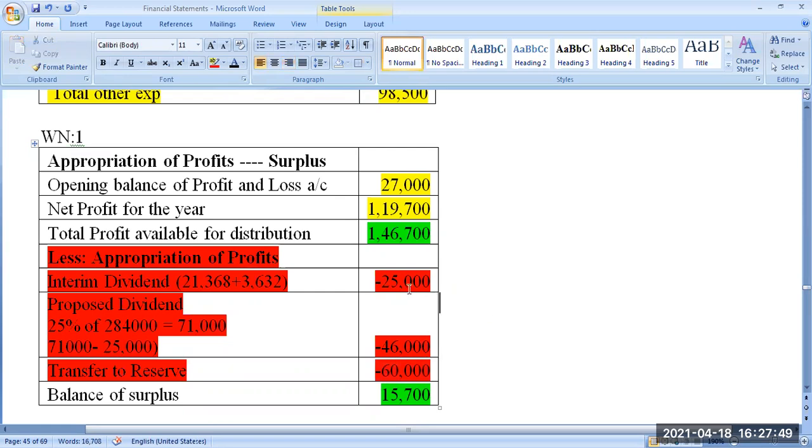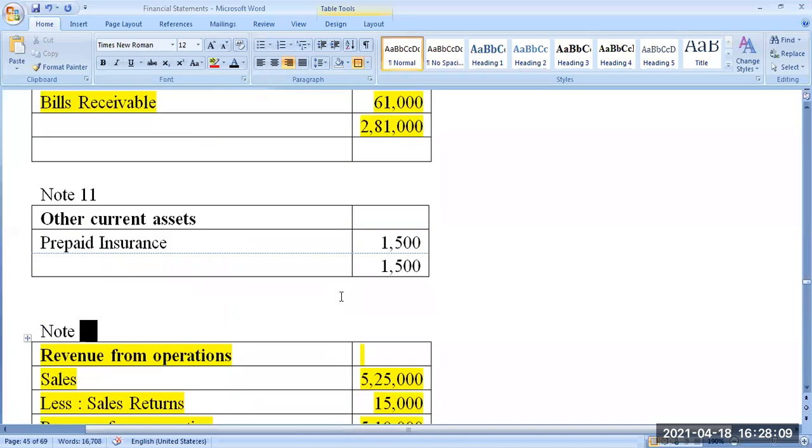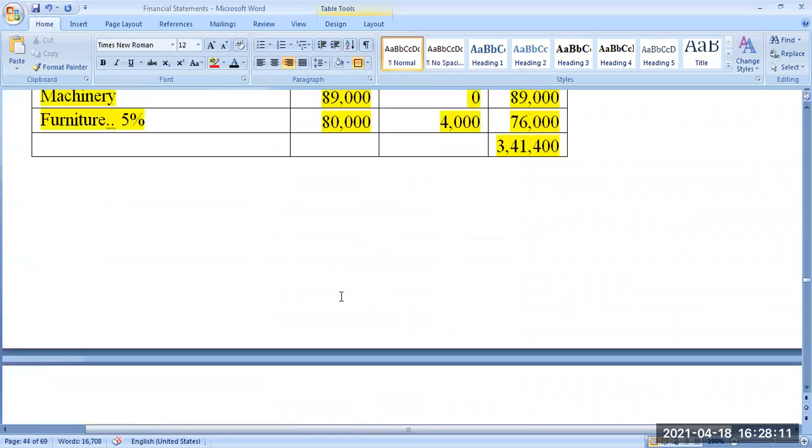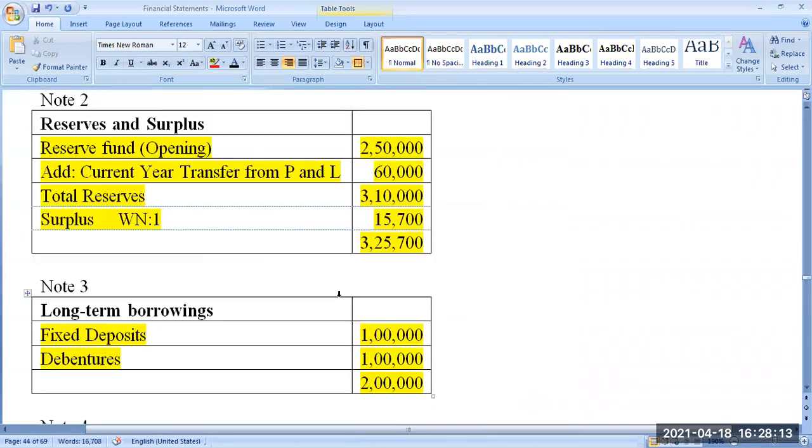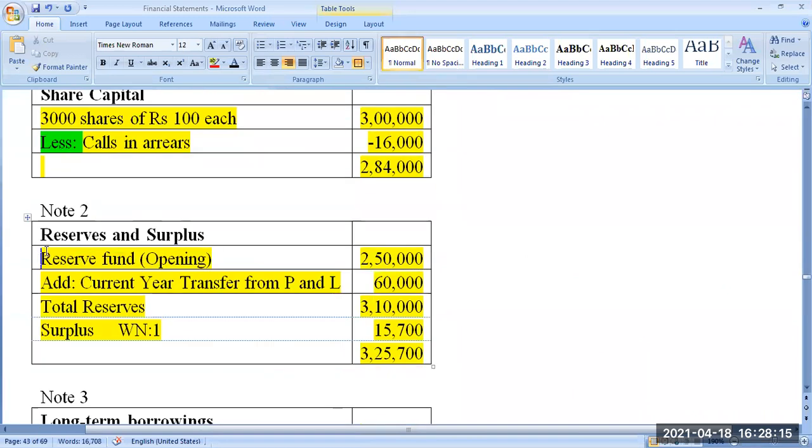Okay, so all these things are appropriation of profits. Profit is this much, 1,46,700. From that you minus these three items. You will get 15,700 as the left out profit in the profit and loss account. That is called surplus. Okay, so this 15,700 is to be taken into the reserves and surplus note. Look at this, the reserve fund and the surplus. We just finished this.